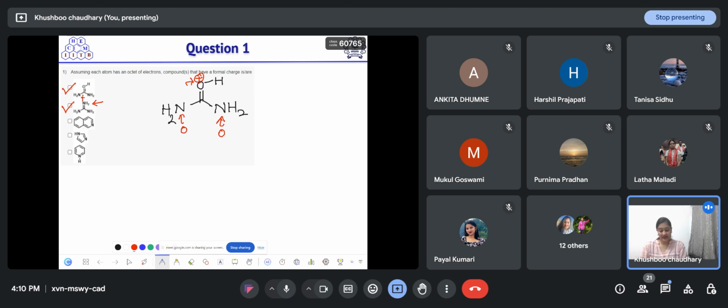So this compound does not have any formal charge. Similarly, for the fourth option, all nitrogens are forming 3 bonds and carbons are forming 4 bonds. But when we go to the last option, here nitrogen is forming 4 bonds. That means nitrogen must have a positive charge associated with it. So this option is also correct. Got it?